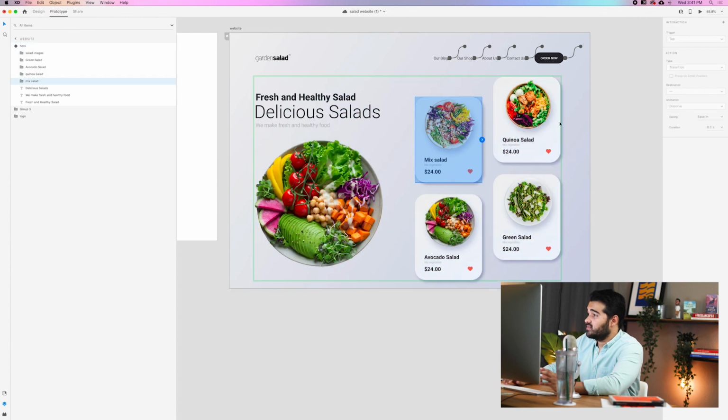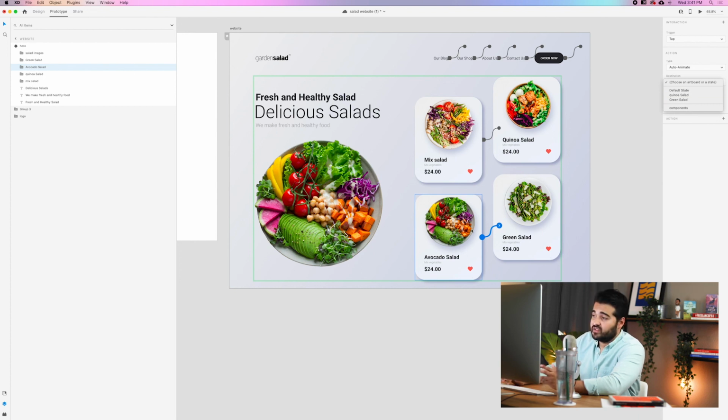We're gonna go to the mixed salad and change it to the default state because it's the actual first state of the salad, which is the mixed salad. In this one, it's gonna go to avocado salad, but you don't have to because it's already on the screen. And the quinoa salad is gonna take you to the quinoa salad, and the green salad to the green salad.